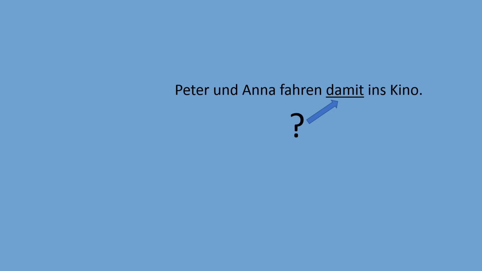So we have to understand how to translate this word, and we are able to translate this da compound only when we look through the entire context. We need to find another piece of information, practically another sentence. If we find something like Peter and Anna, they have a car, now we will understand that this with it, by it, refers to the car, which was mentioned in the previous sentence. Only by performing these steps will you be able to understand the reference of the specific da compound used in our sentence.